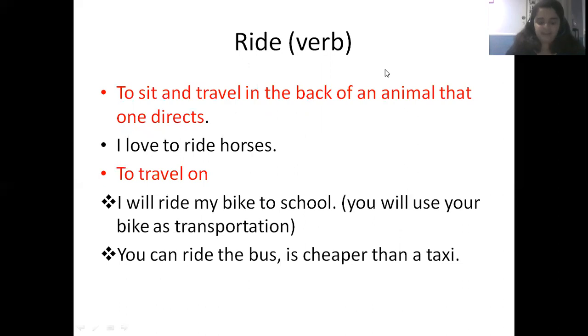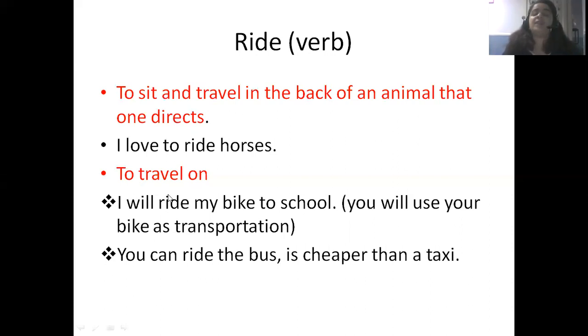Now let's see another word that is very confusing for beginners. That is the word ride. The word ride, when it's a verb, means to sit and travel on the back of an animal that one directs. That means that you are directing the animal, the horse. For example, I love to ride horses, or I love horse riding. You can express it that way. I love horse riding. That means that you love to direct horses.